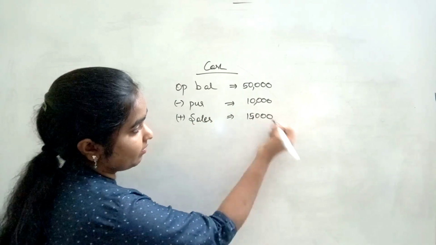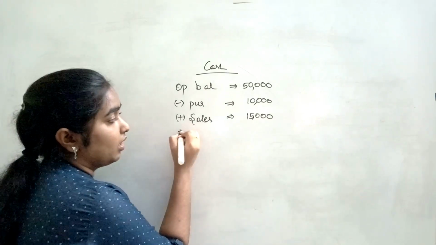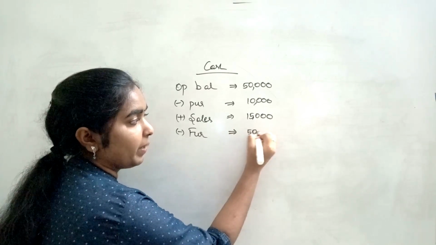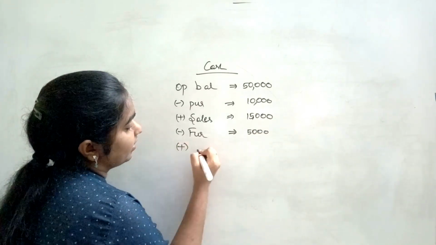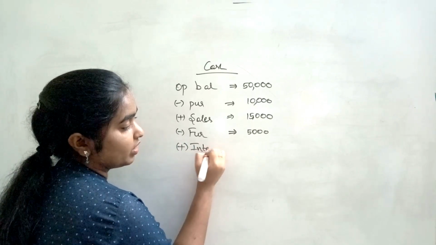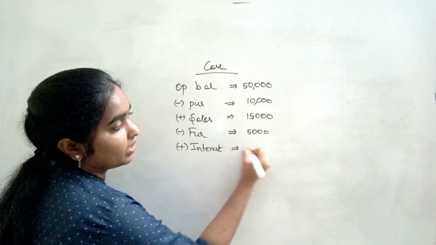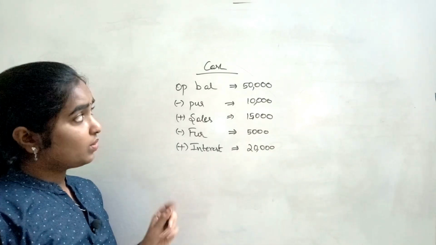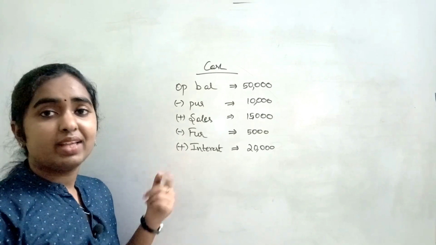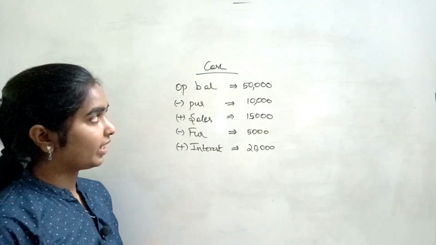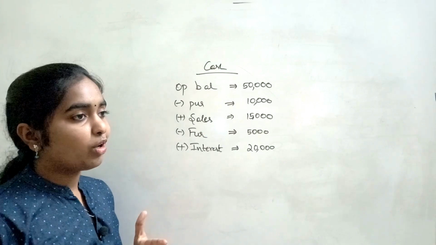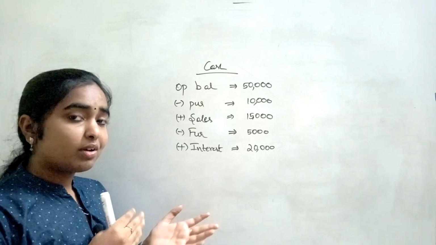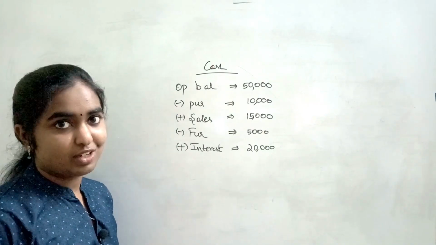After that, let's say you have purchased a furniture. Again, when you are purchasing furniture, you have to pay cash. And again, you have received interest on investment. When you are receiving interest on investment, the cash account is going to increase, right? So let's say it is increased by 20,000. So likewise, let's assume there are 1,000 transactions in a day. Okay. So after 1 week, if you want to go back and verify a particular transaction which is before 10 days, then that will be very hard for us to do, right?